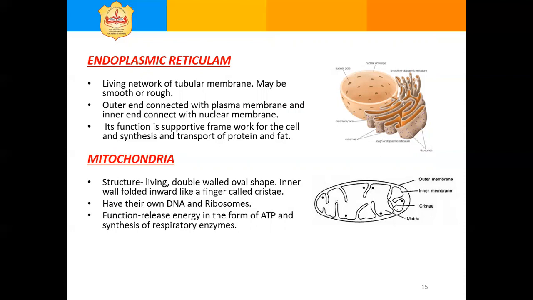The structure of the cell which is known as the powerhouse of the cell is the mitochondria. If the question is, what is the powerhouse of the cell, you must write the answer ATP. If you are getting the question, name the structure of the cell which is known as the powerhouse of the cell, that is mitochondria. Mitochondria are absent in bacterial cells and RBCs of higher mammals and animals.